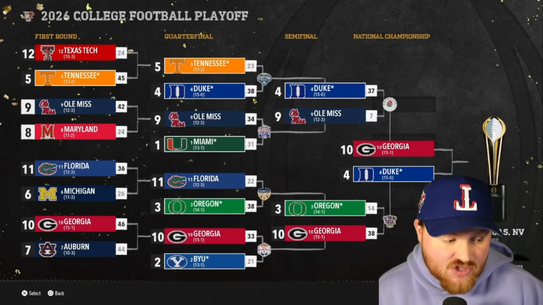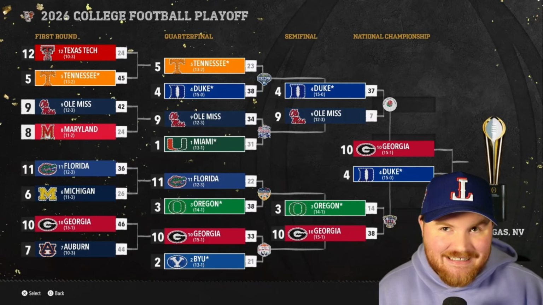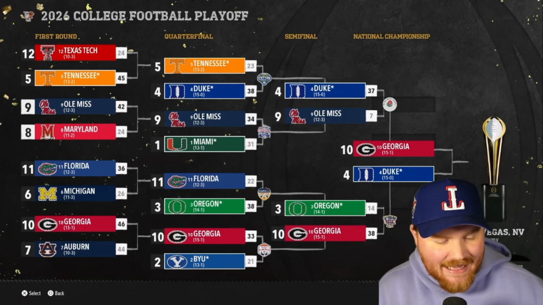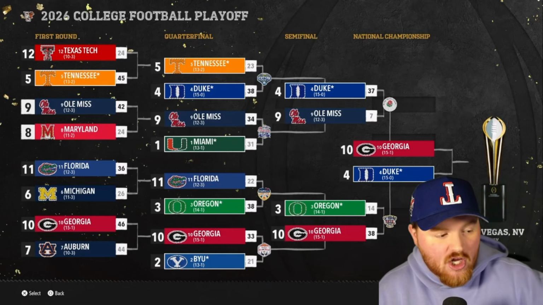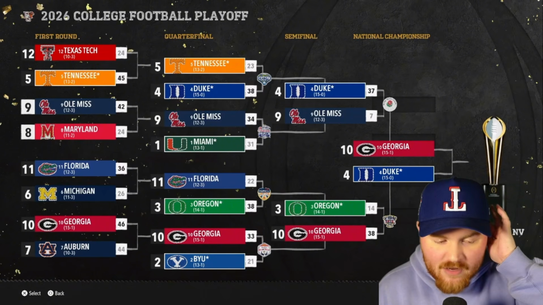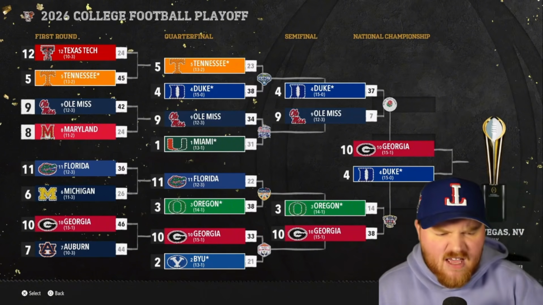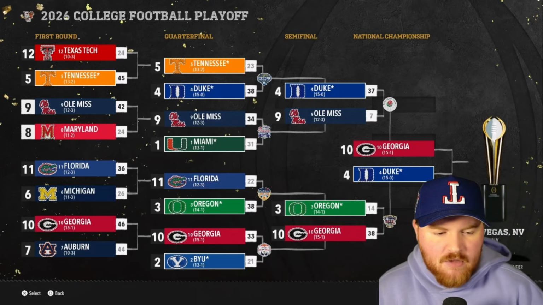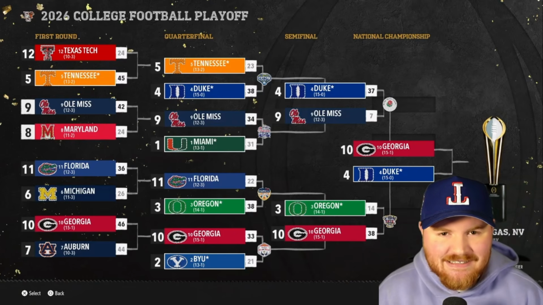Georgia lost. Actually, this is a rematch of the first game, the 7-10 matchup last season where Duke hosted and got the win by 2 over Georgia. Georgia reversed the fortune this year and have run all the way up to a rematch against Duke in the national championship game. And this is a massive, massive game here because Duke could have one of the best seasons that you could possibly have.